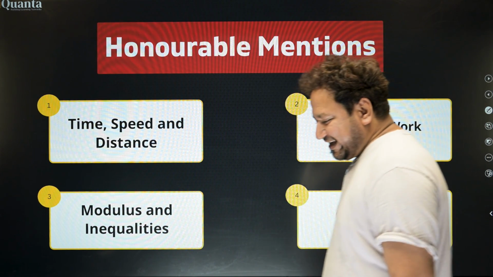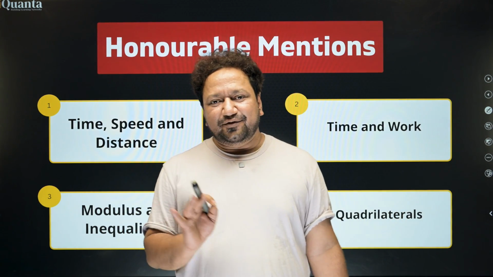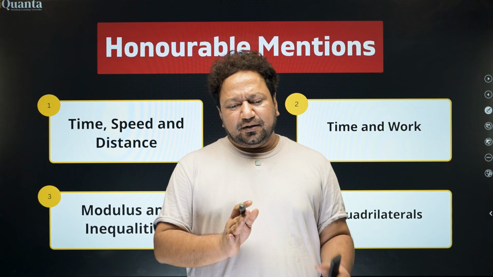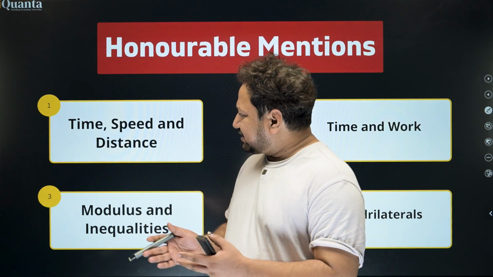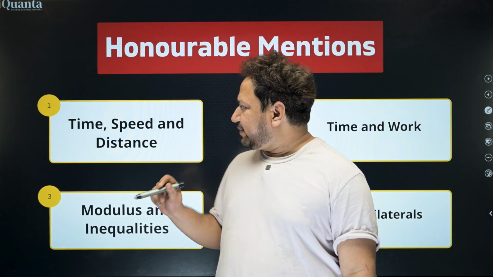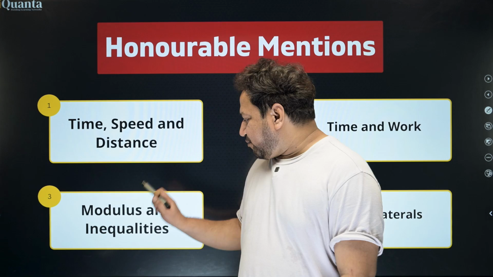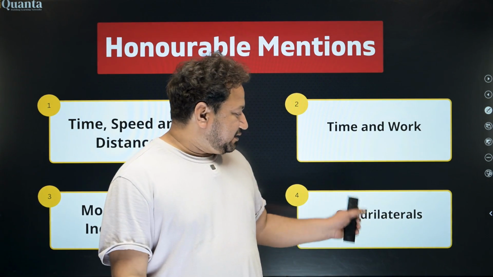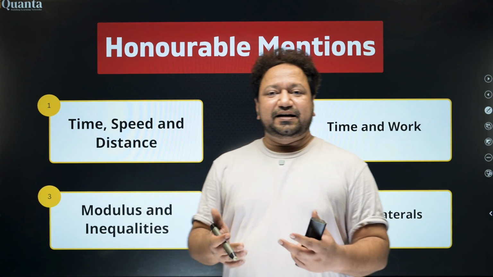Honorable mentions. So these are topics from which there is a high probability, in 70% of cases, you'll expect a question: time, speed and distance, time and work, modulus and inequalities, quadrilaterals. In time, speed and distance, their favorite is relative motion.